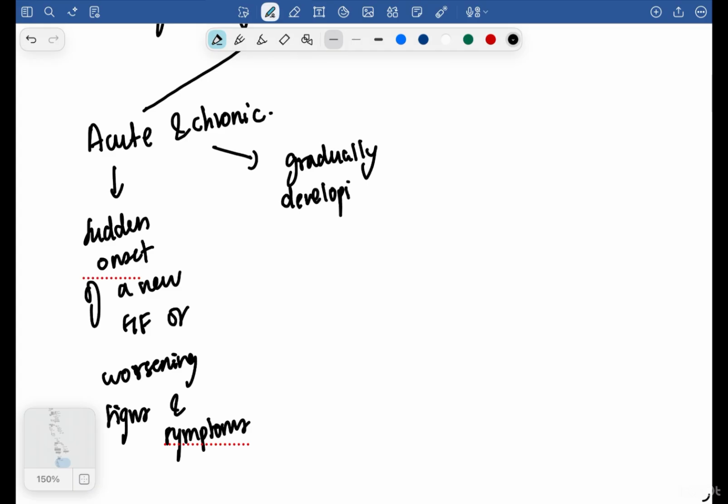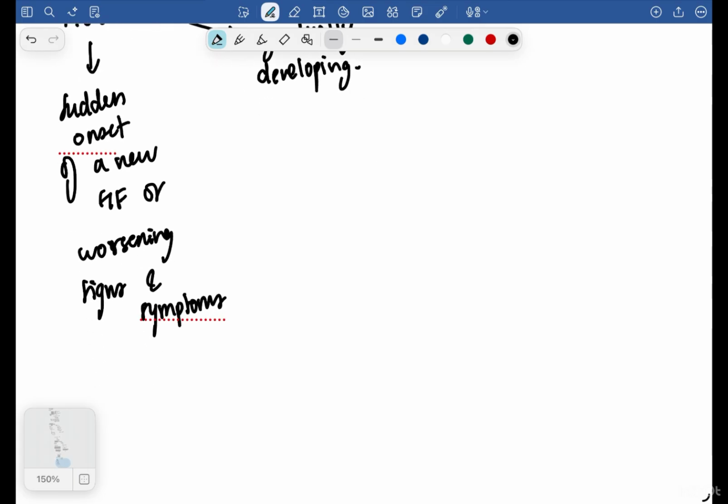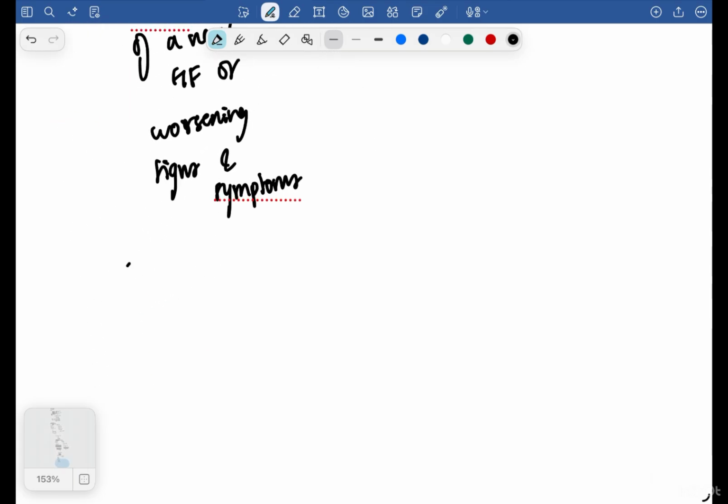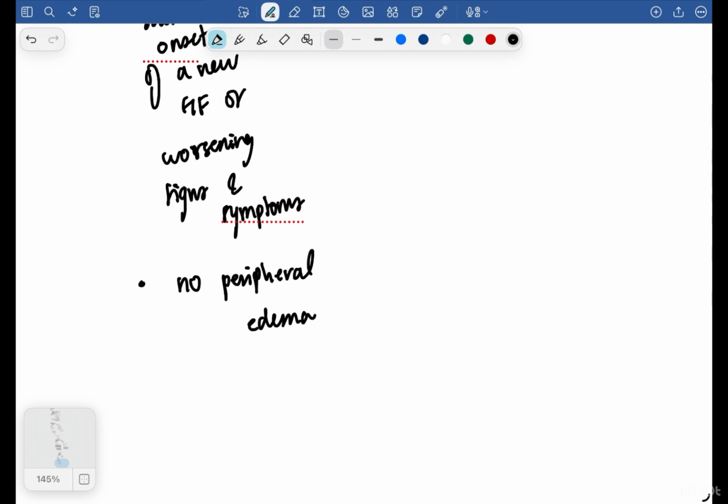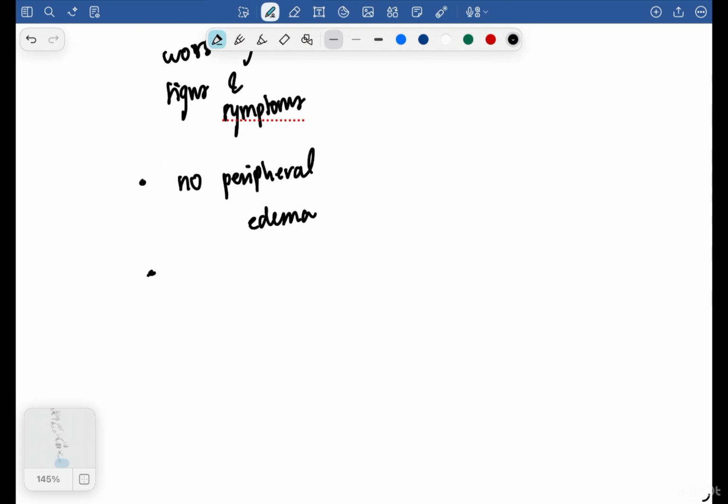And one of the main differences which I will tell is that, first of all, in acute there will be no peripheral edema, because edema develops slowly only, right? Edema will take time to develop. So in an acute case of heart failure, there will be systemic hypotension, but there will be no peripheral edema.